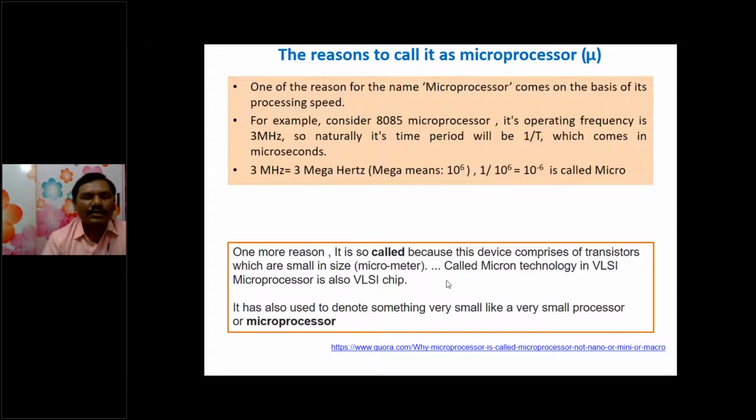Maybe that is why it was called a microprocessor. One more reason is that in those days this was one of the devices manufactured very small in size. These are some of the reasons why it was called micro.